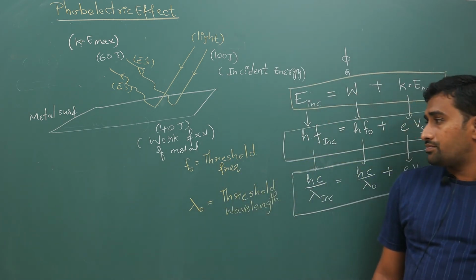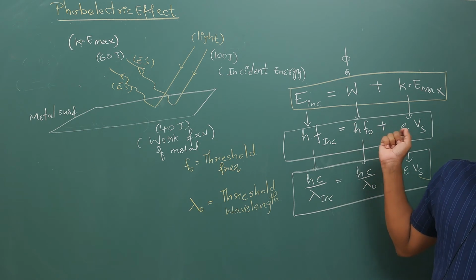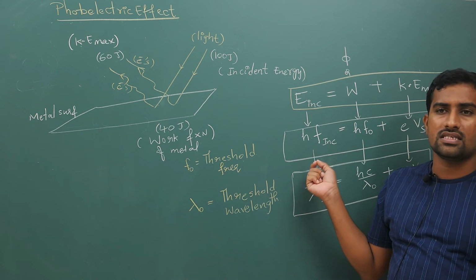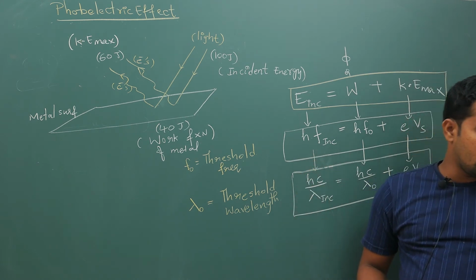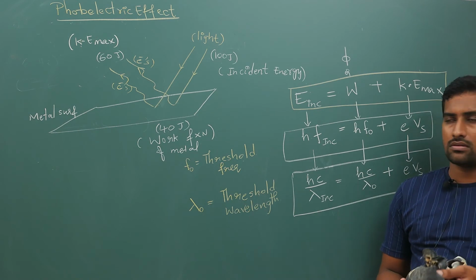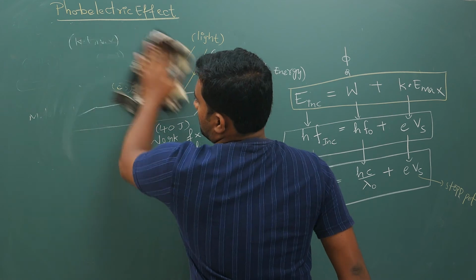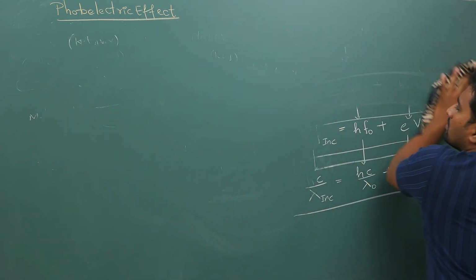Now, why work function, why KE max is e times Vs, why this incident energy is h times f incident, I will explain now. So I will erase this. Hope you have understood this part. Now, what is this work function? First, each term I will discuss in detail.